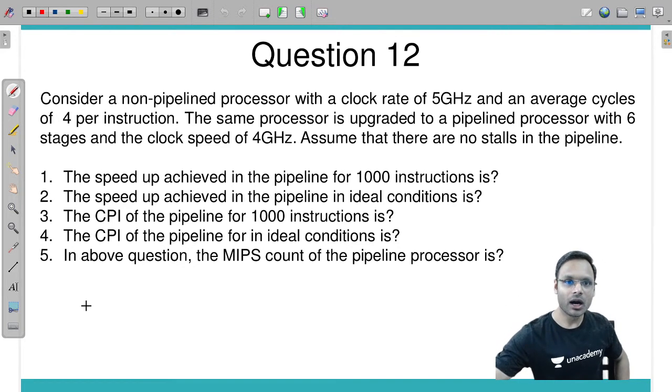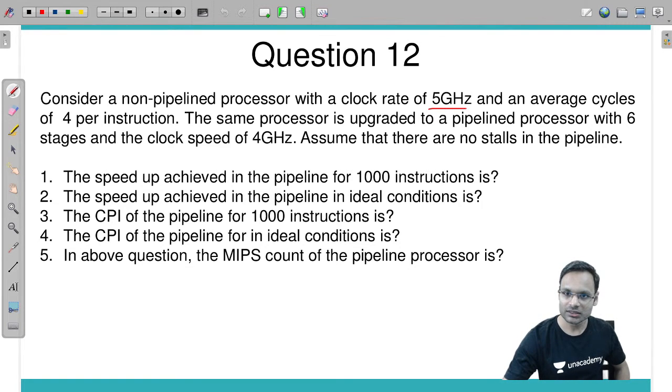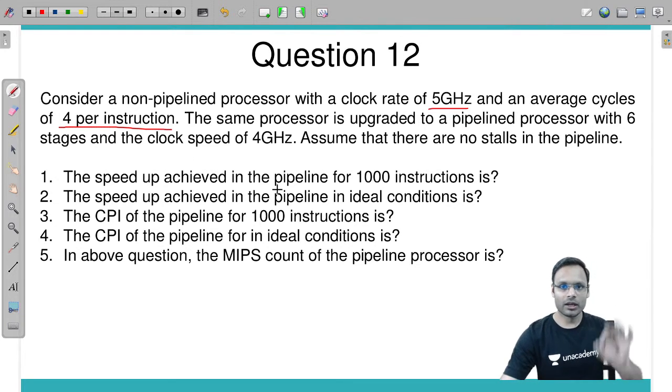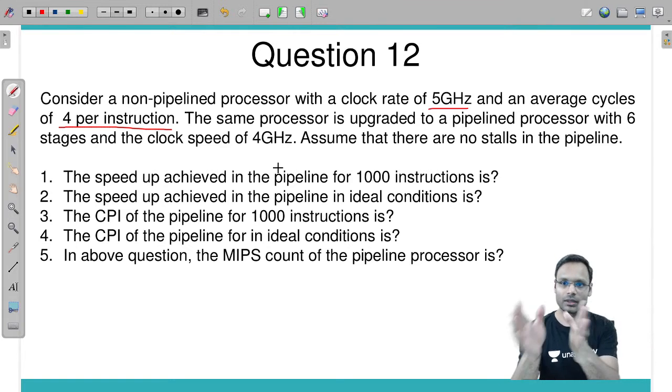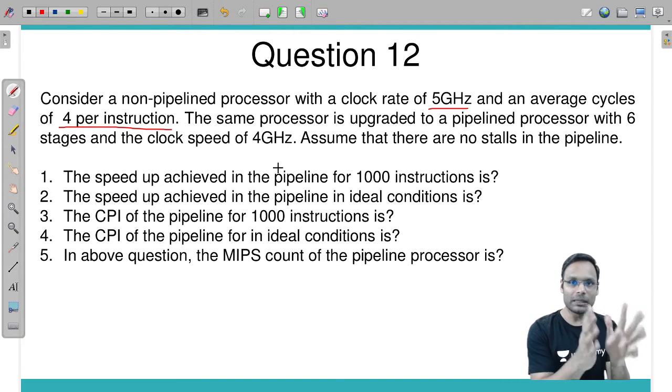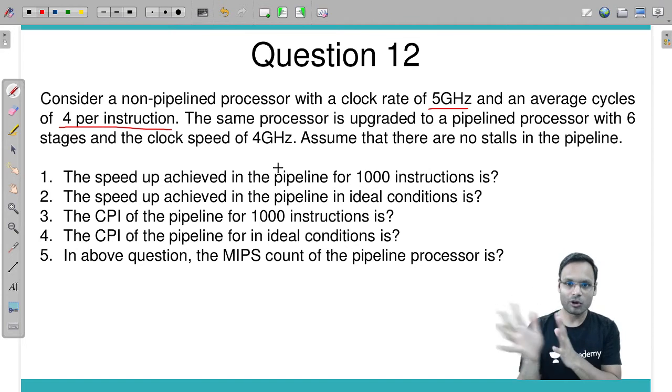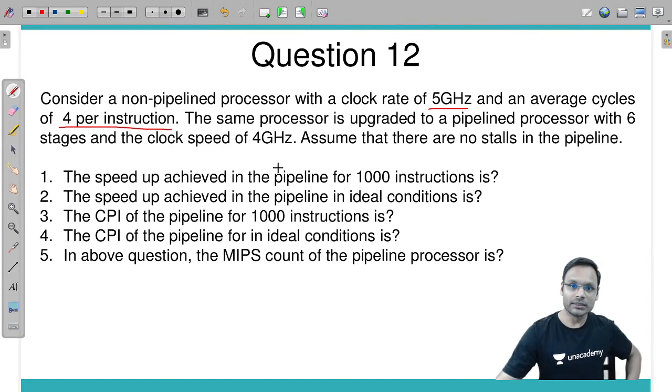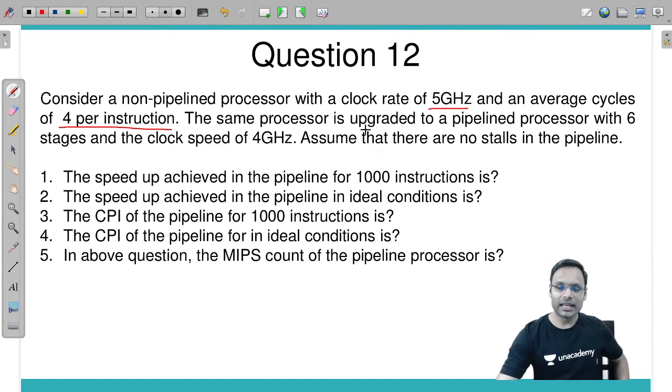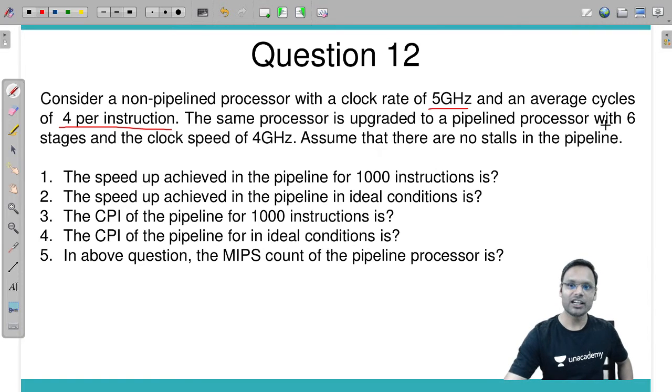Consider a non-pipelined processor with a clock rate of 5 gigahertz and an average cycles of 4 per instruction. Non-pipeline system, clock rate is given, CPI is given. CPI means number of cycles per instruction. The same processor is upgraded to a pipelined processor with 6 stages and clock speed of this. Assume that there are no stall cycles.